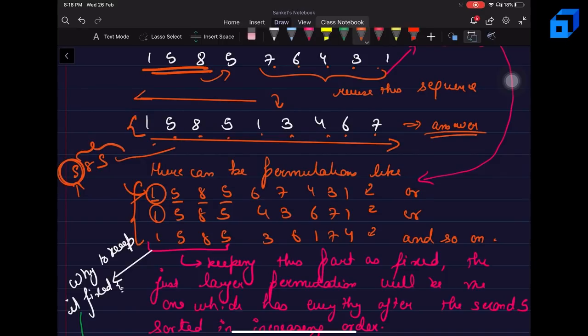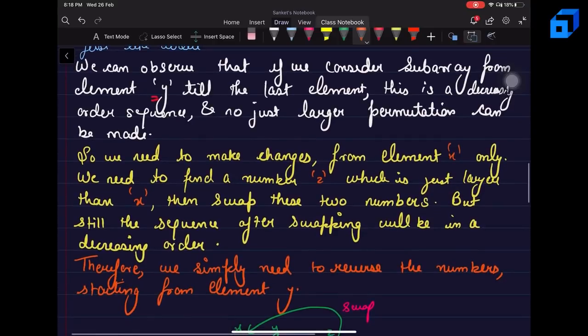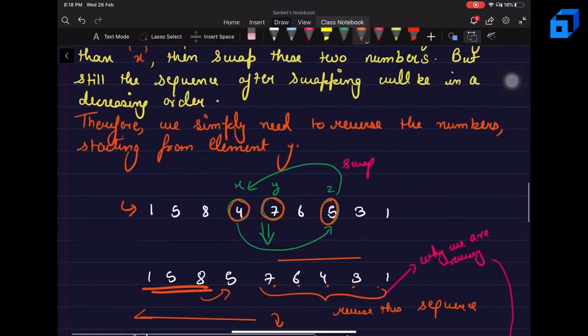So we should try to avoid changing the most significant numbers. So what the whole algorithm says is that we'll find a number x such that x is the first number from the right which is less than y. Or we can say, we are going to find a number a of i which is just less than a of i plus 1, and this i is checked from the right side. As soon as we have found it, we'll swap it.